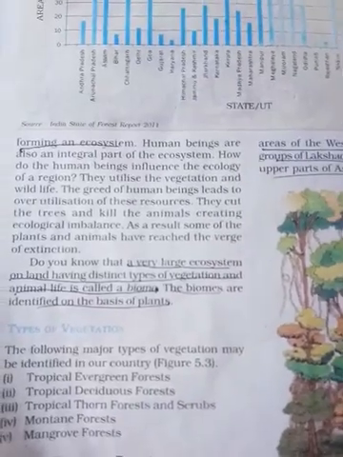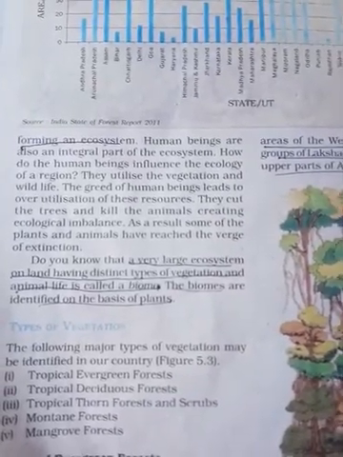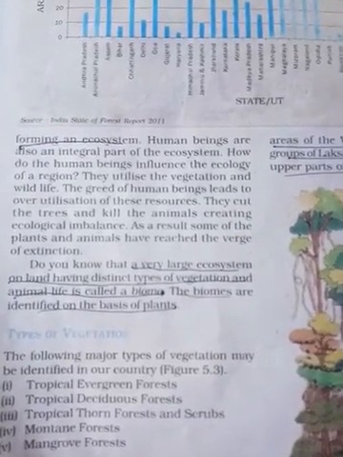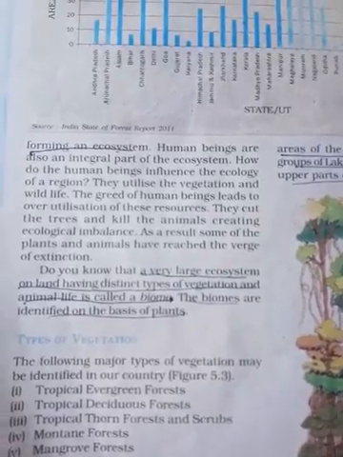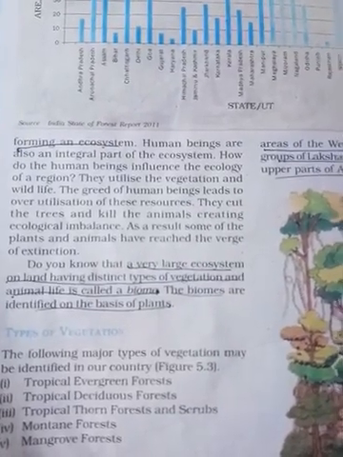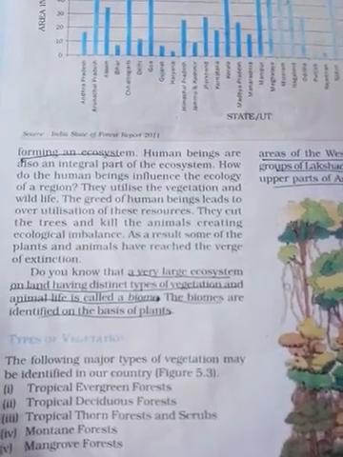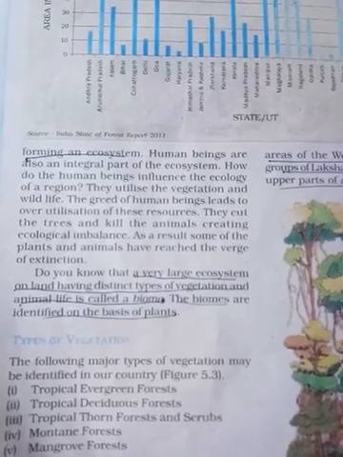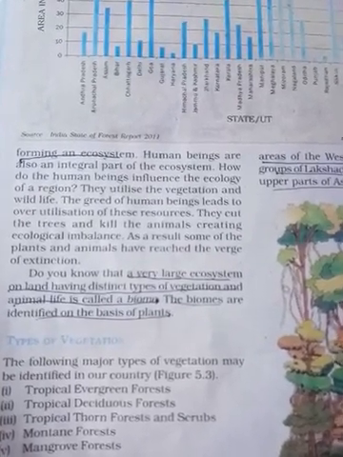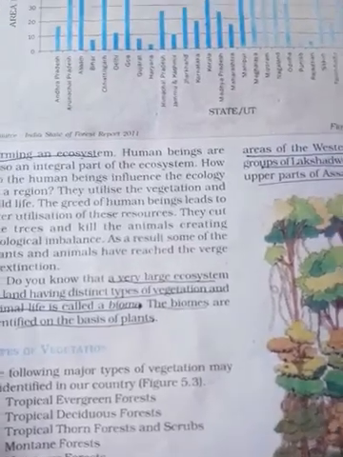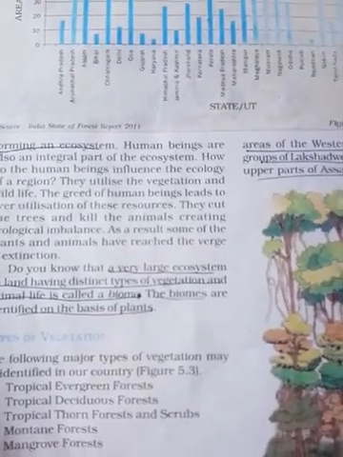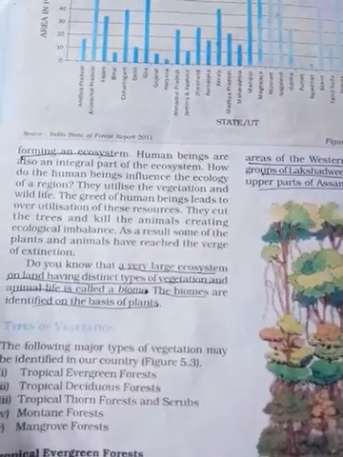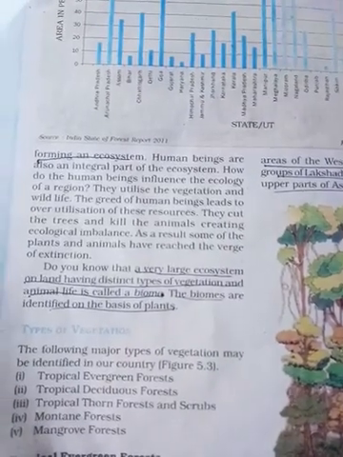Human beings are also an integral part of an ecosystem, so we should not disturb it. We should utilize our vegetation and wildlife properly. But some human beings want to utilize natural resources as well as wildlife, and they disturb the flora and fauna, that is, animal life and plant life.